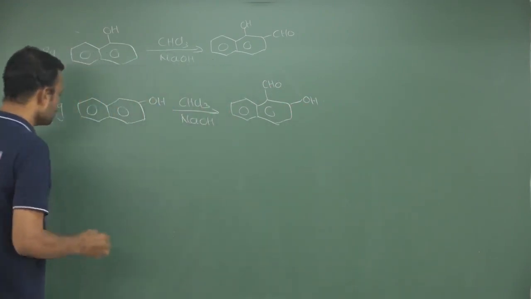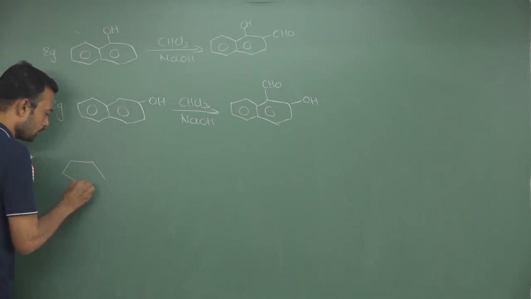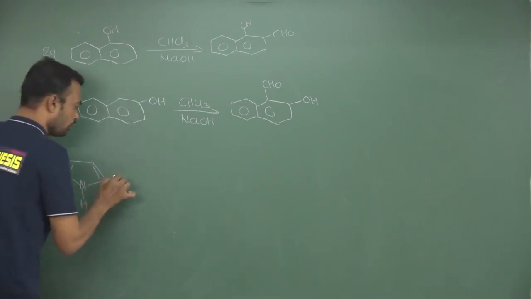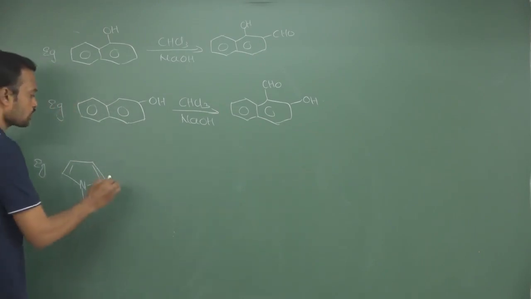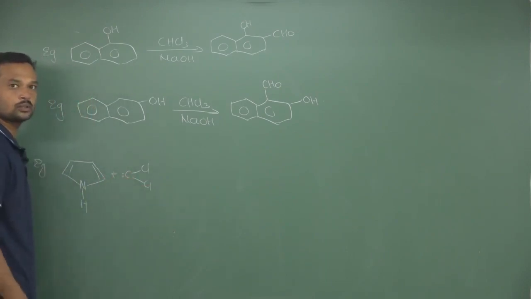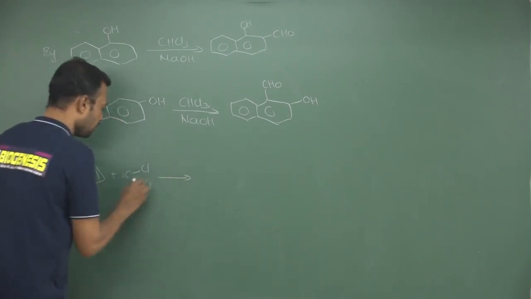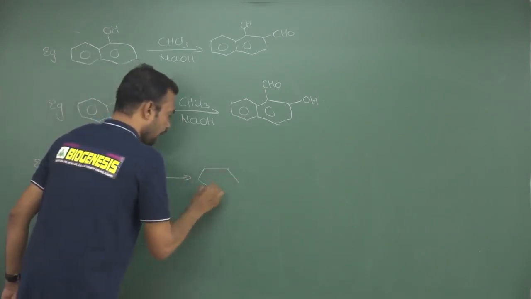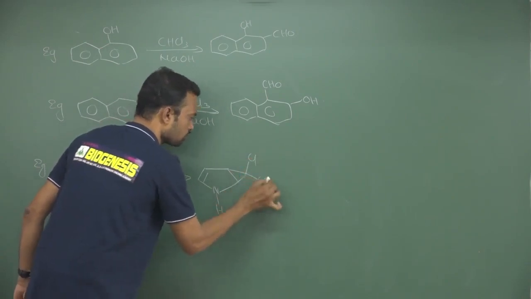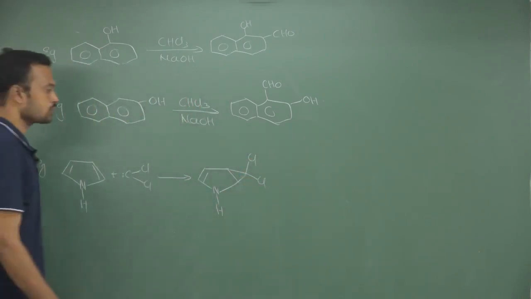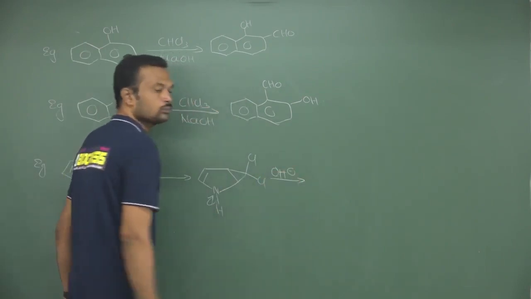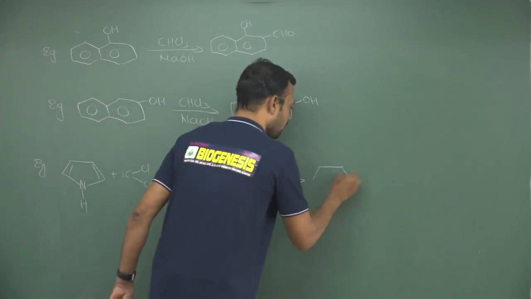So generally, if you take pyrrole, okay, when we use chloroform in sodium hydroxide, there is generation of a carbene. I am writing the mechanism. See, dichlorocarbene is generated from chloroform in sodium hydroxide. So this will be added on pyrrole. If it is added, a cyclic 3-membered ring formation will take place. Okay. After cyclic ring formation, here the base will take a proton from nitrogen and form an amide anion.